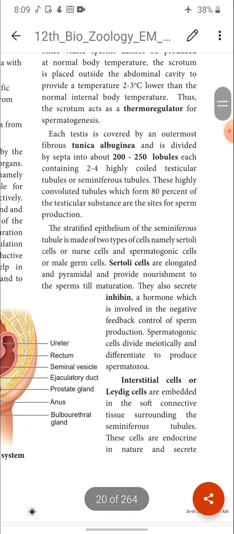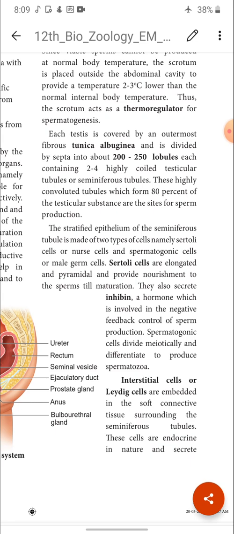Each testis is covered by an outer fibrous tunica and is divided by septa into about 200 to 250 lobules, and each lobule contains 2 to 4 highly coiled testicular tubules or seminiferous tubules. These highly convoluted tubules, which form 80% of the testicular substance, are the sites for sperm production. Okay, this is the general structure of the testis.